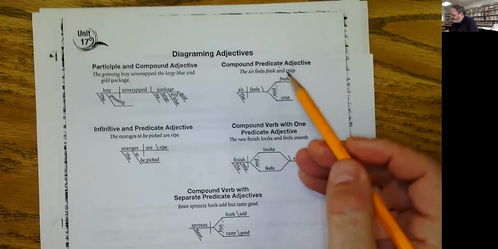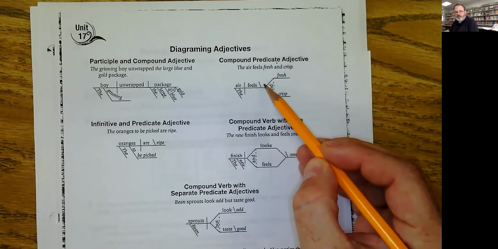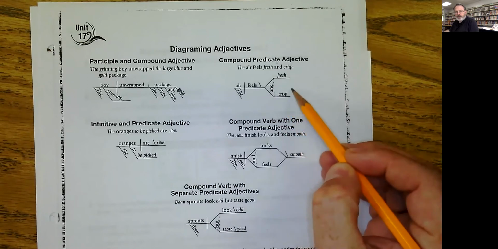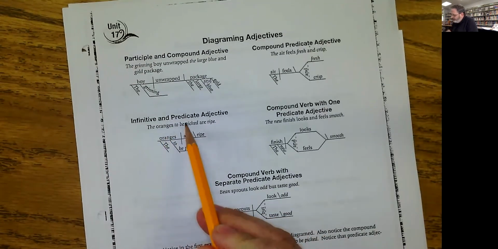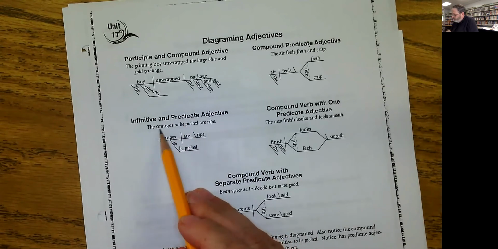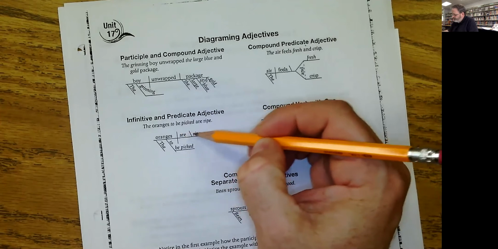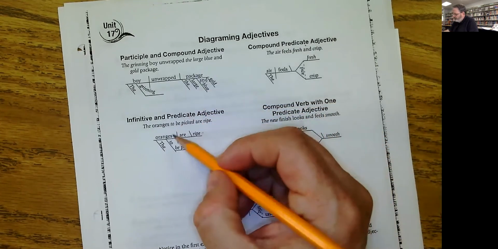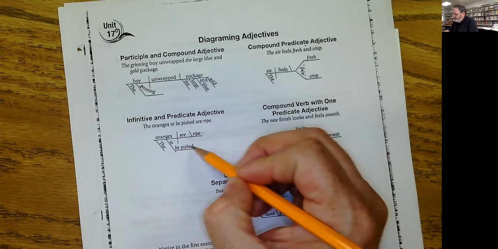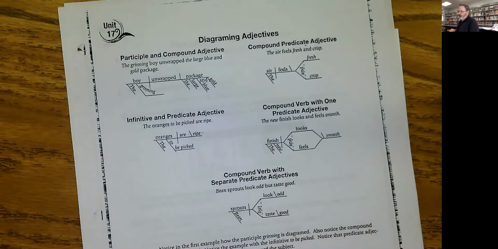Compound predicate adjectives. After the slanted line, so you have the verb, the slanted line. This would be a linking verb, slanted line, and then you have two predicate adjectives that follow. You do them on the rocket ship. Infinitive and predicate adjective. The oranges to be picked are ripe. Well, here's the predicate adjective right there. Are is the linking verb. Ripe describes oranges. But then also you have an infinitive here, to be picked, describing oranges. Which oranges?